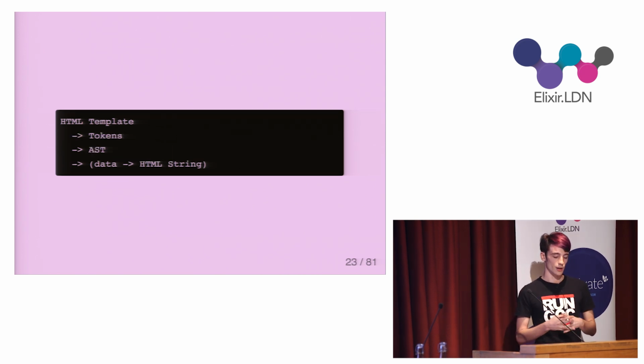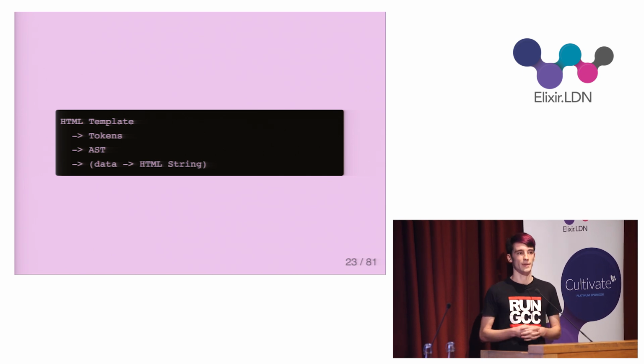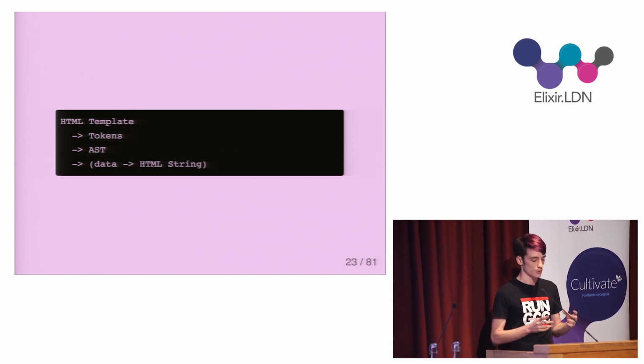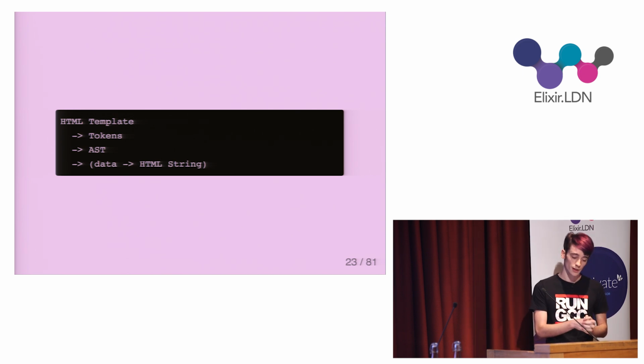In order to know what HTML to generate, I need to, yet again, do some analysis on some source code. So, like with the linter, I need to generate an abstract syntax tree, which I can then inspect and do things with. Unlike the linter, I don't have a pre-built function for getting tokens from my HTML templates, so I have to build my own tokenizer.